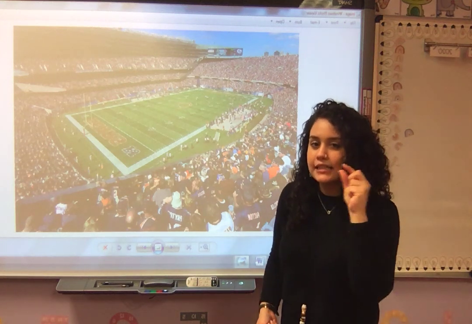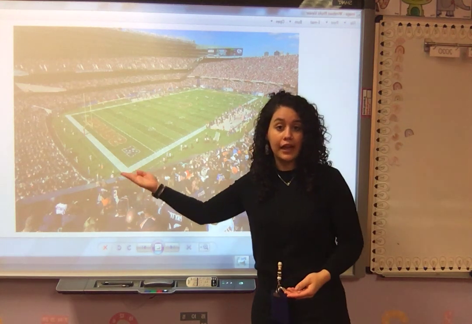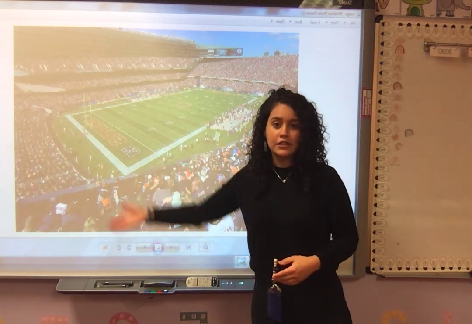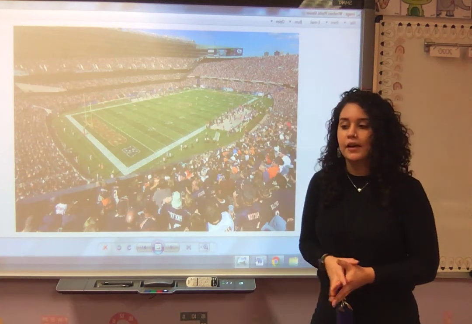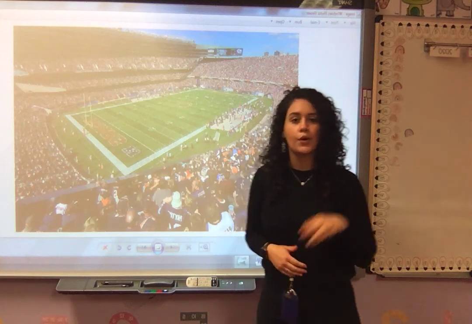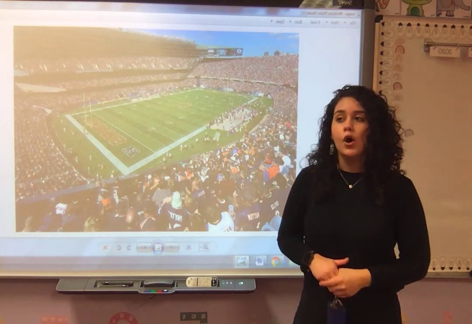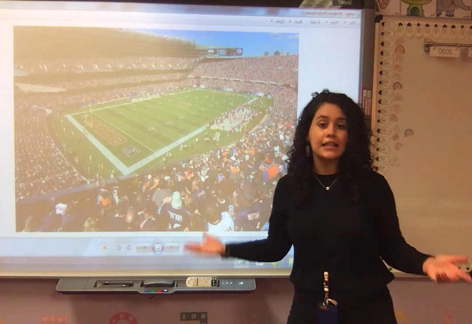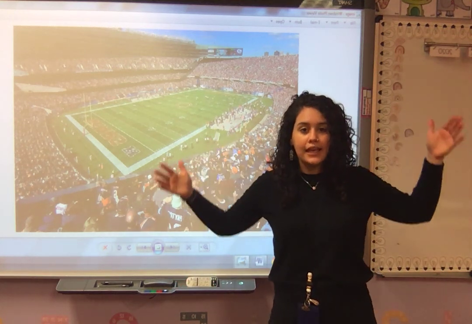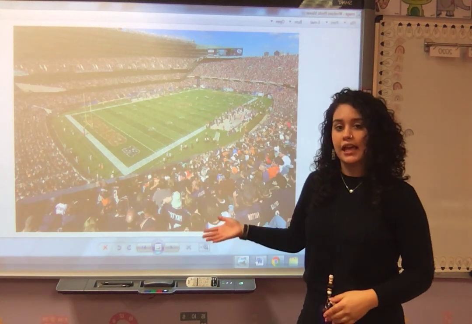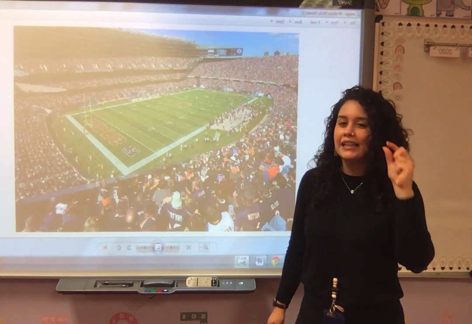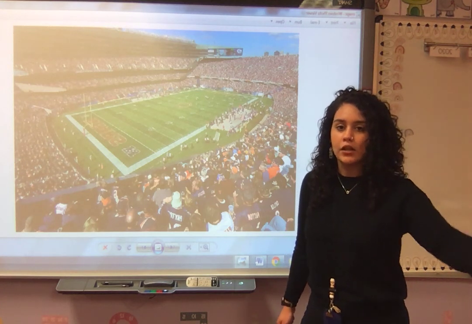But the tiny details are the who, the Bears, the fans, the where, Chicago Bears field, the football field, the stadium, and the little tiny whats that are happening. Let's say the Bears scored a touchdown in the first quarter, or the Bears quarterback got tackled by the other team. So the main idea is the big thing that's happening, which in this case is that there's a football game, and the details are the tiny little things that are happening along the way.